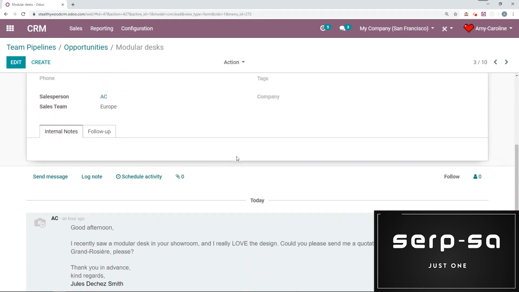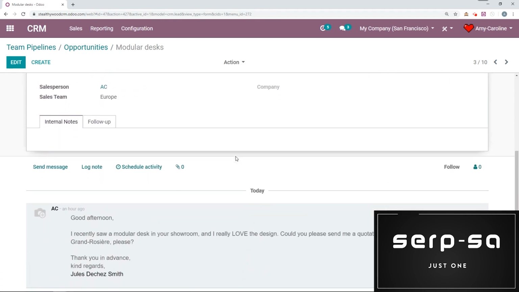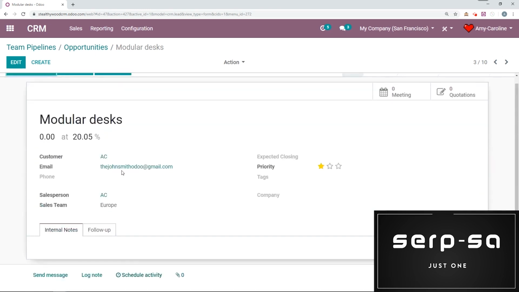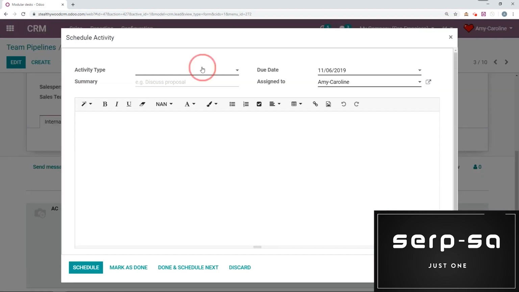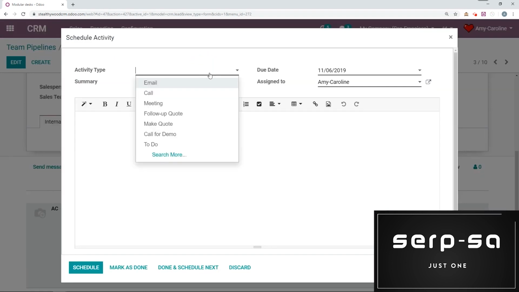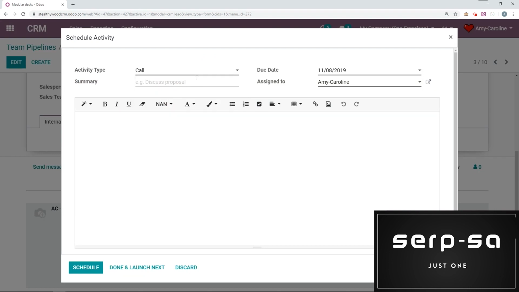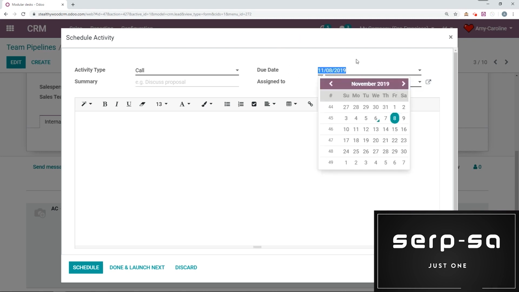So if I go down to the chatter, all right, and if I zoom out, I'm going to see the chatter on the right side of the window rather than below the opportunity as I have here. I can schedule an activity. So if I click here, all right, I'm going to have the opportunity to, let's say, schedule a call for this person, okay? And then I can write some notes if I would like to, a summary, and perhaps I don't want to be the one who calls the person initially. I want it to go to one of my colleagues. I can assign it to someone else, okay? And I can even add a due date.